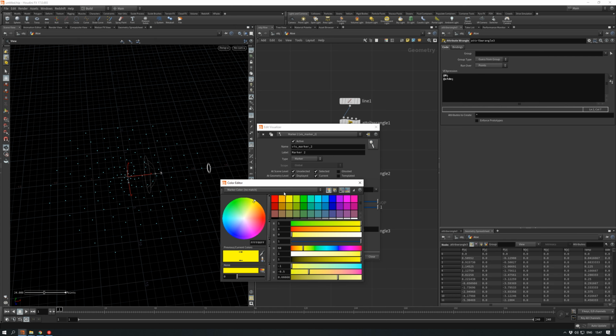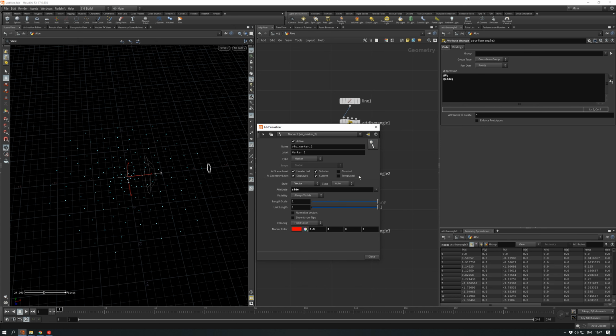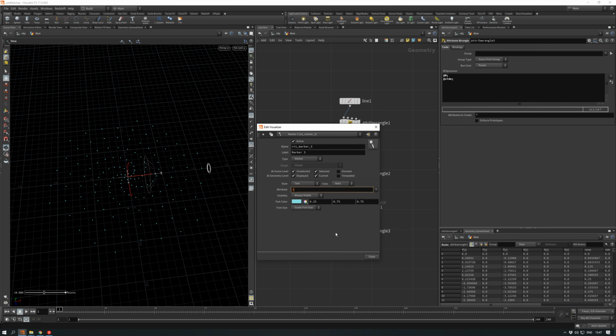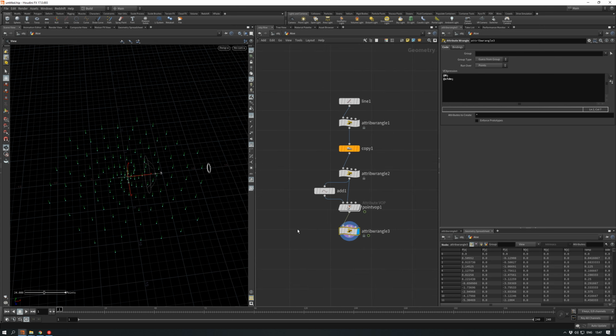Yeah, side is going to be red. And also up vector, like green. Cool. We have it now. We can't see anything because we don't have actual computed vectors.